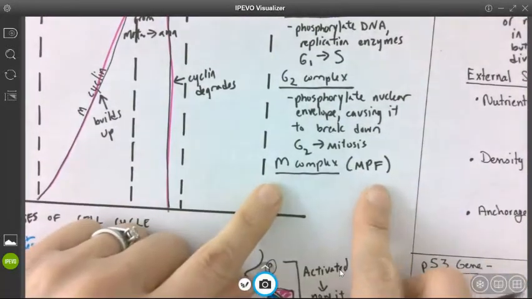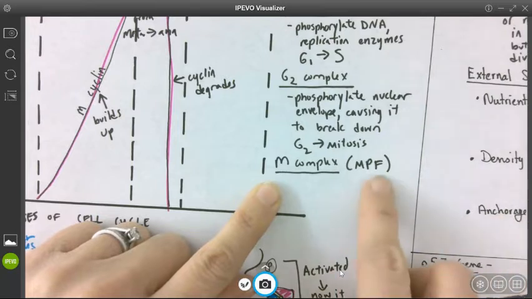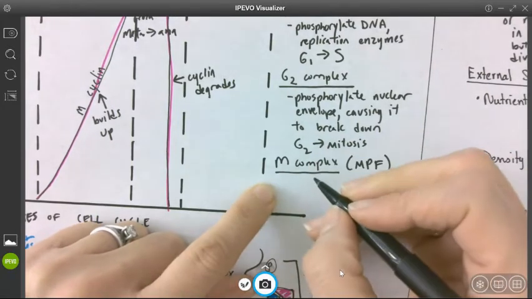Basically, MPF is the name of the complex, the M complex. So MPF is a combination of the M cyclin and the CDK.